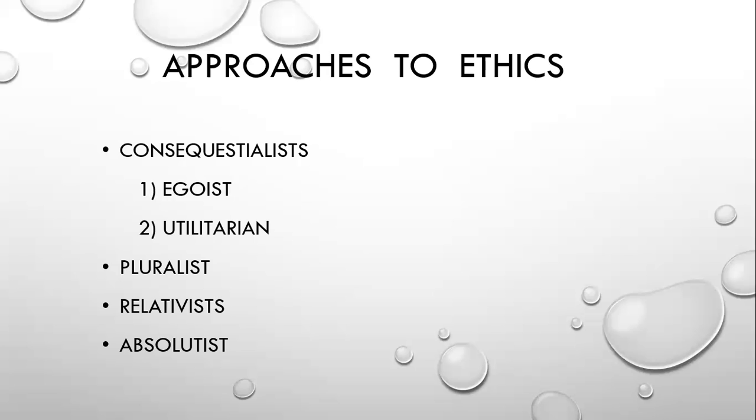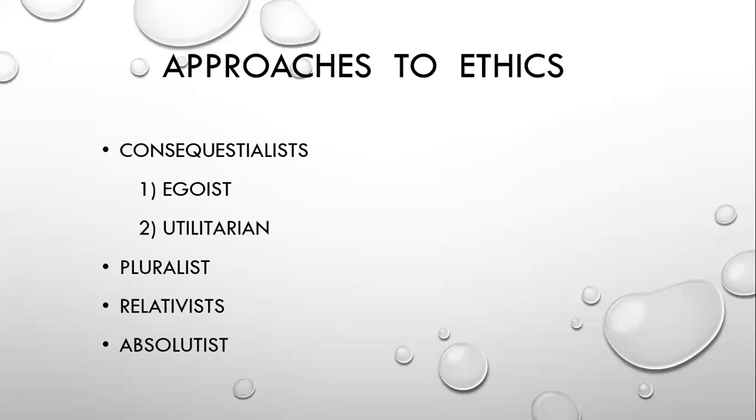The next main division is utilitarian. They look at the consequences of their action to the entire society. Egoist is going to think about himself. At the same time, utilitarian is going to think about the entire society. So these are the differences between egoist and utilitarian.